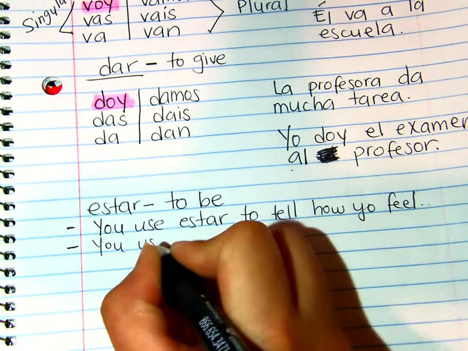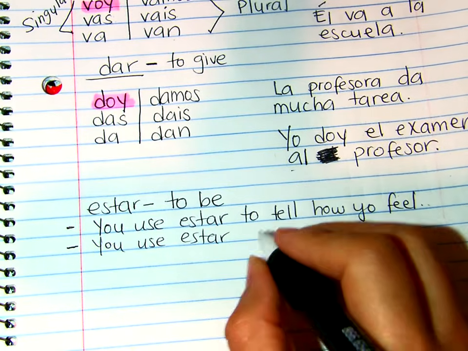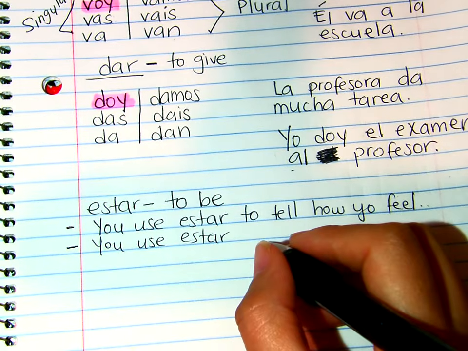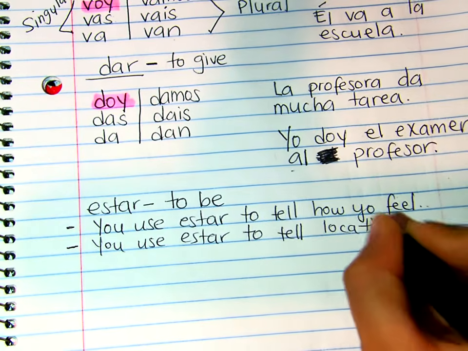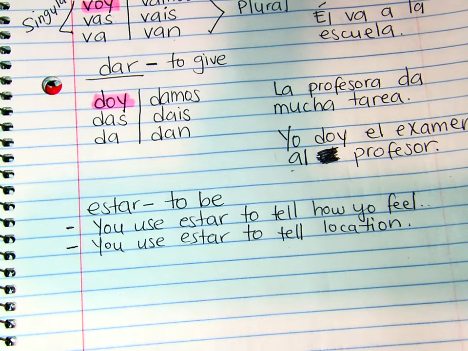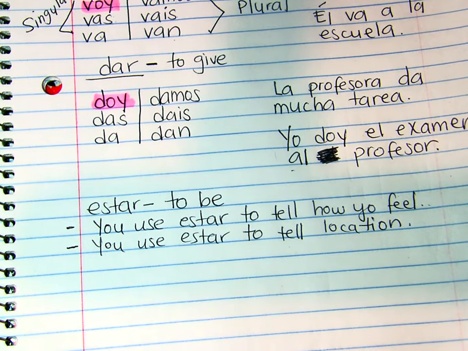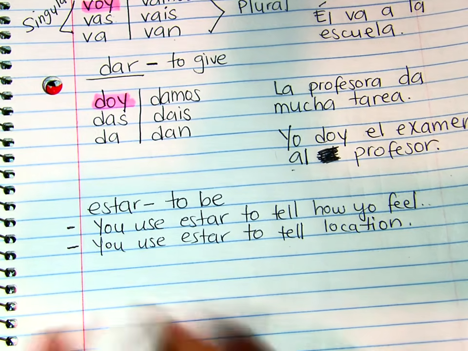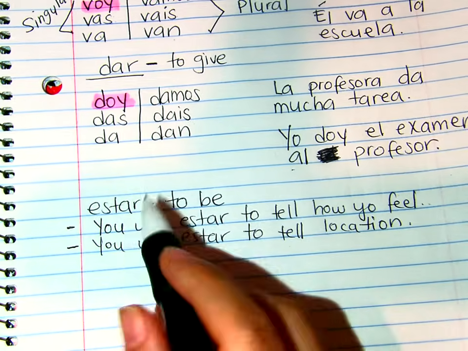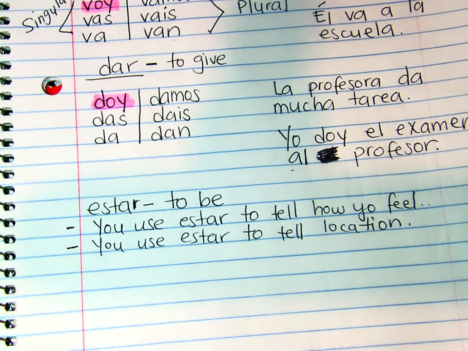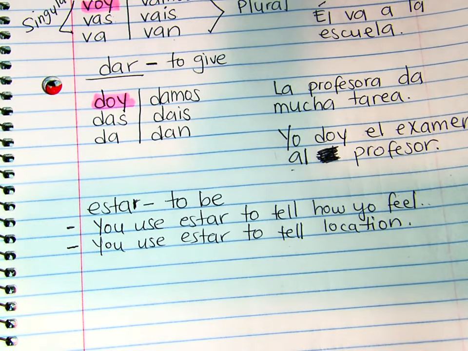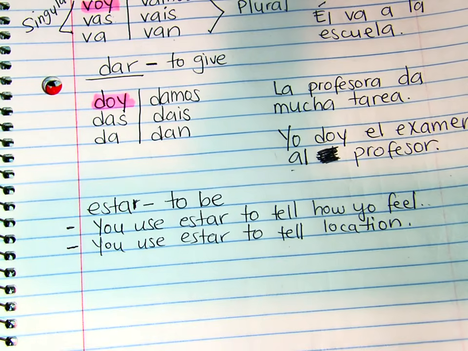You use estar to tell location. Like, where are you at? Okay? Alright, and there's more, okay? There's more to it. Condition, you're going to learn a lot. But for right now, this is all you need to know. So, you're going to use estar to say how you're feeling and location. You're going to use the verb ser for description, okay? Description. Ser is for description, estar is for feelings and location.